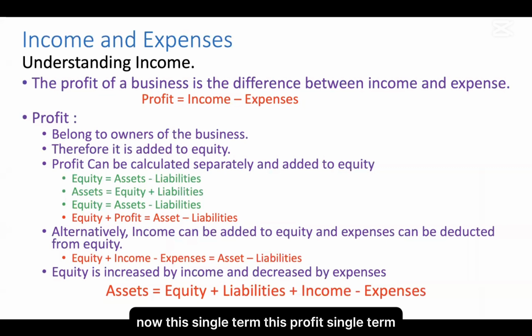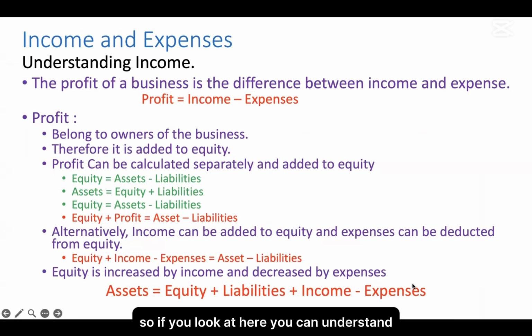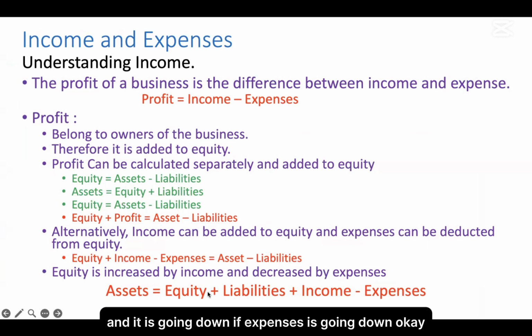Now this single term, this profit, we replaced with this. So equity is equal to income minus expenses plus assets minus liabilities. So what happens is equity is increased by income and decreased by expenses. If you look here, you can understand that equity is going up if income is going up, and it is going down if expenses are going up.